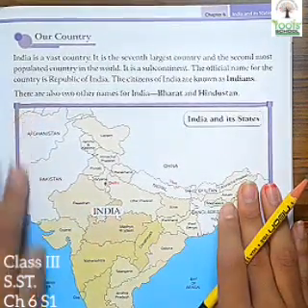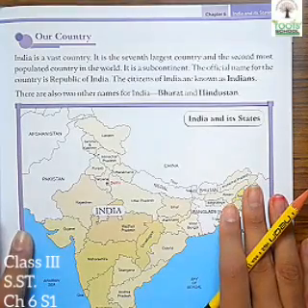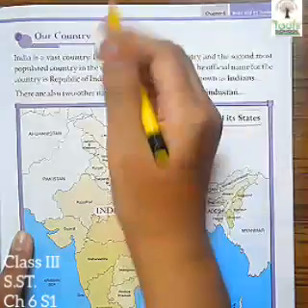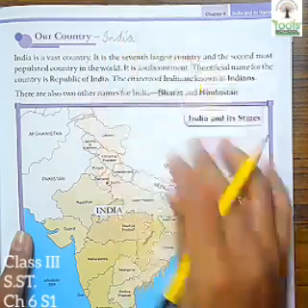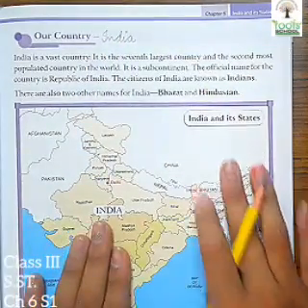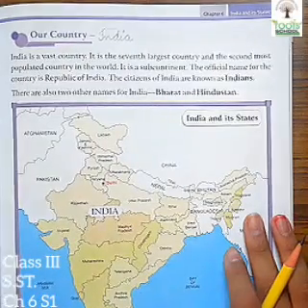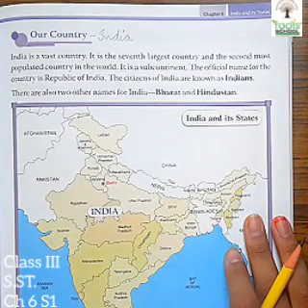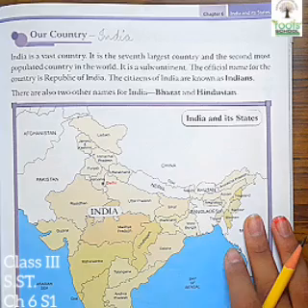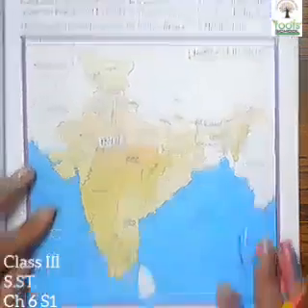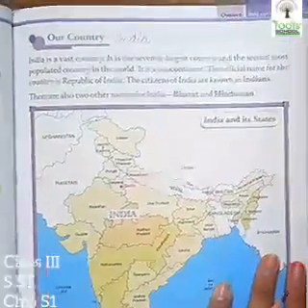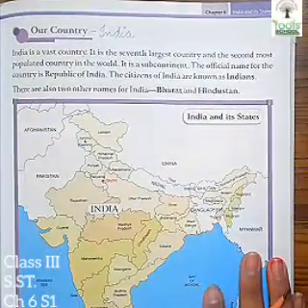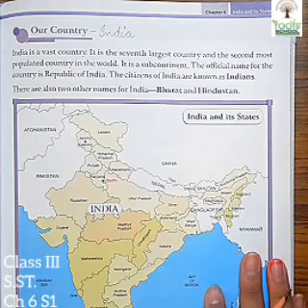Page number 73, that is India and its states. We all know that we live in a country which is called India. So here in this chapter, we are going to study all about India, what the states are, what union territories are, and what the features of our country are. You all will open your books to page number 73, and we are going to read as well as understand the concept of this chapter.